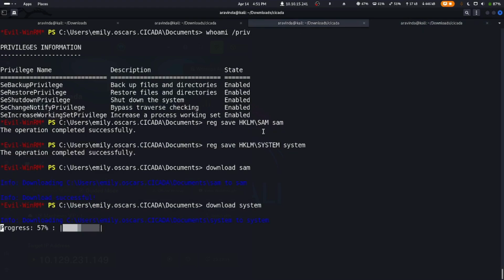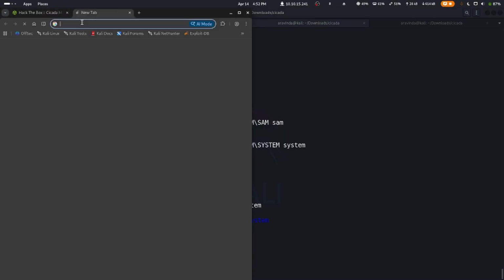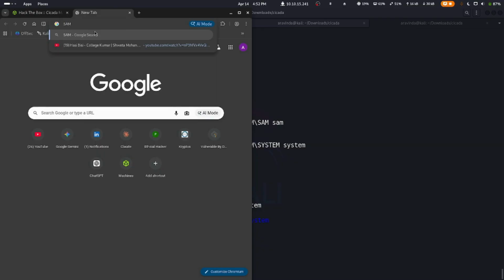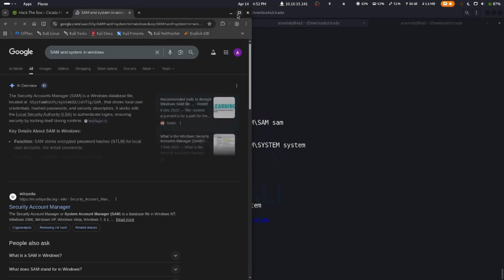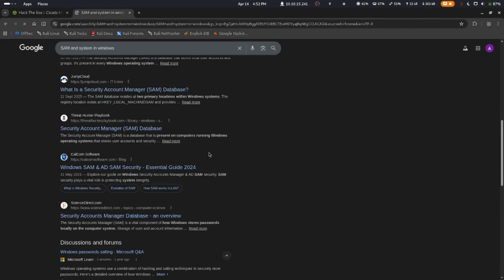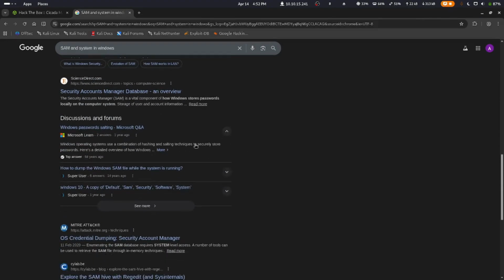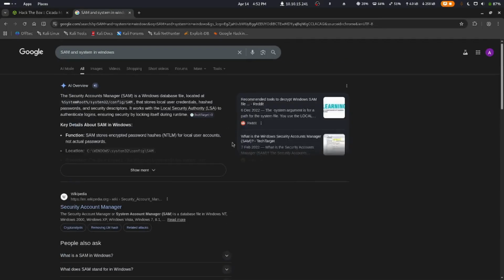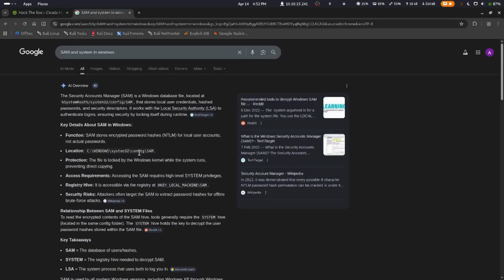So we save this and it's still 57%. So what is SAM and system? You would ask me that. To explain that, we search it in Google. So, SAM and system in Windows. Let me zoom in. Let's not go to any particular website and let's use the AI overview. Let me zoom in.